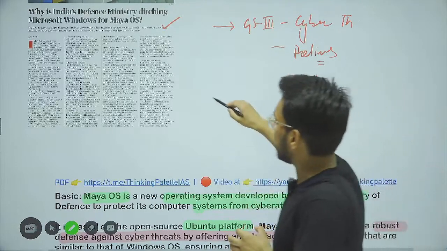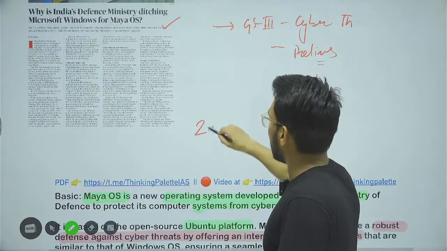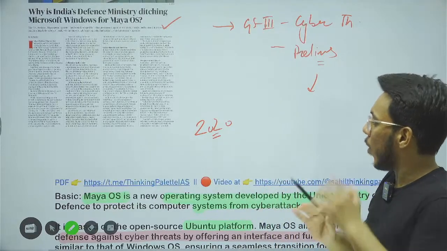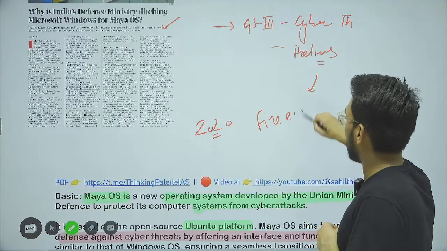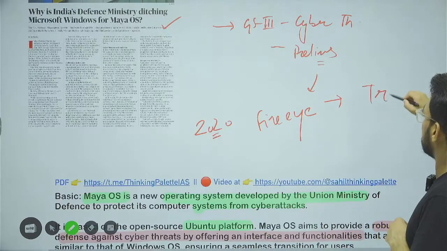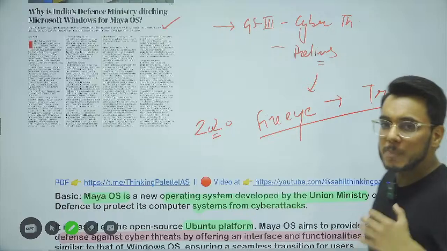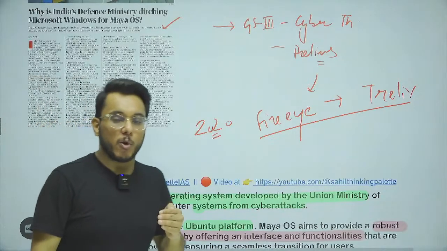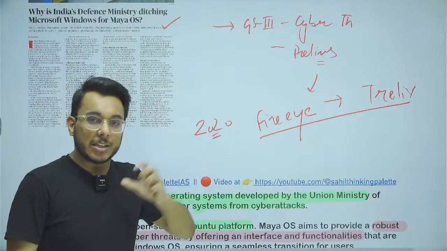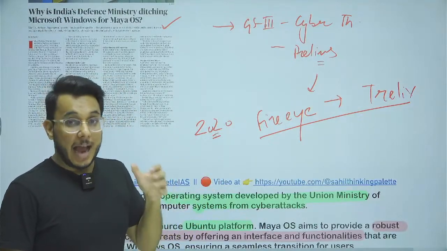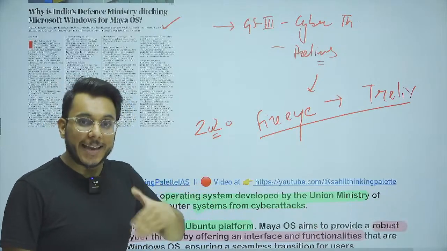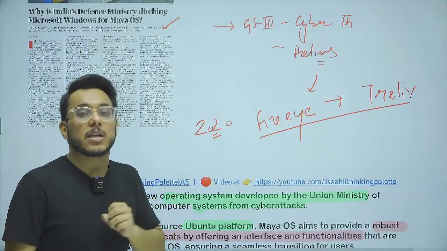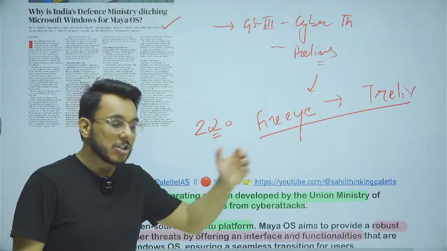Now understand this, guys, I just want to give you some background information. In 2020, a cyber security organization by the name of FireEye, which is now called Trellix, released a report, and in this report it stated that the USA's Department of Homeland Security's computers had been compromised, infected with malware. It stated that in the Microsoft Windows operating system being used, there are some vulnerabilities, and these vulnerabilities have been taken advantage of by hackers, who are stealing confidential information.